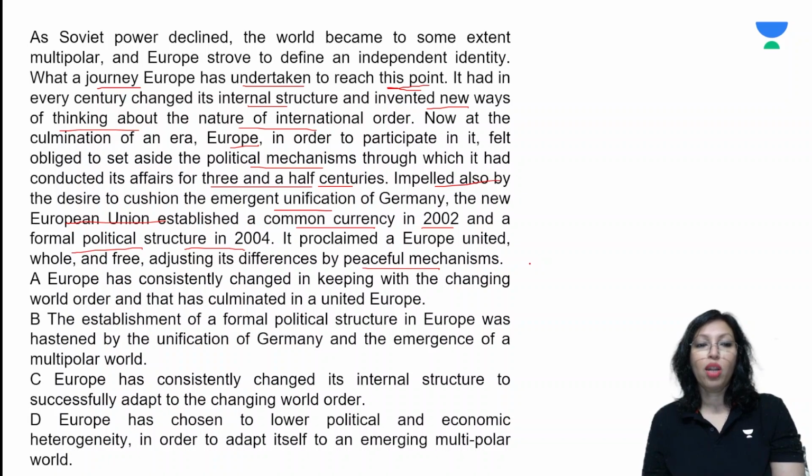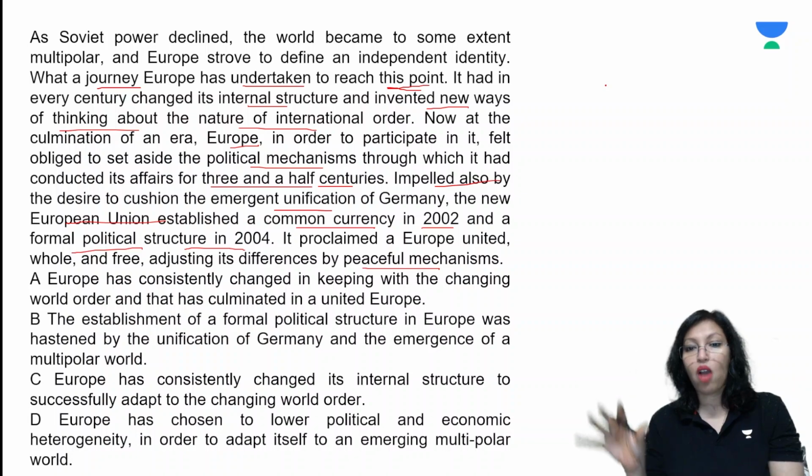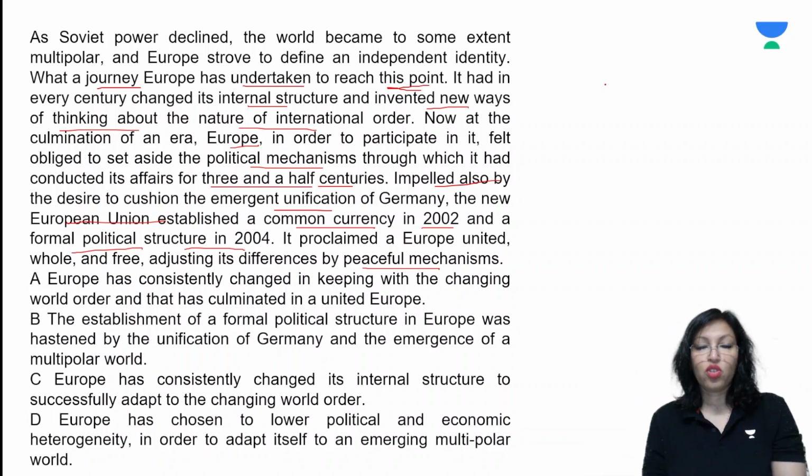Okay, so it is all about Europe, and how Europe has changed its path from what it was doing for the last 350 years and has now emerged as one. So that's our passage. Let's take a look at our options. Europe has consistently changed in keeping with the changing world order, and that has culminated in a united Europe.